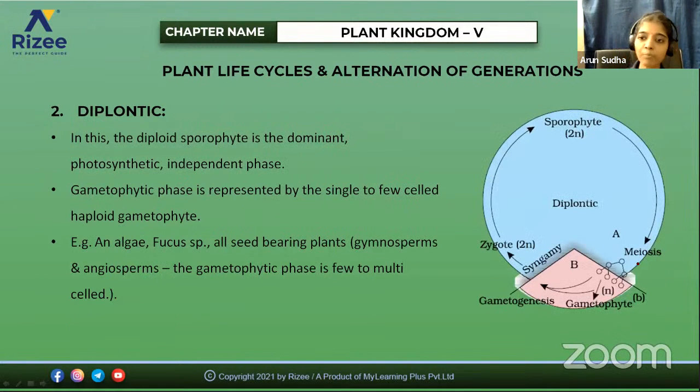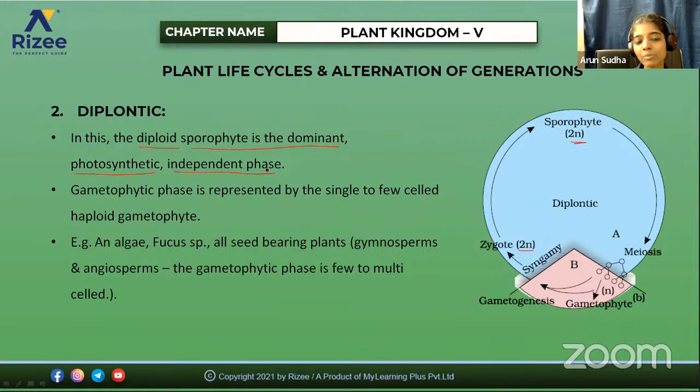And if you see the diplontic life cycle, this blue color represents the diplontic or 2N phase, diploid. Here, the diploid sporophyte is the dominant photosynthetic independent phase.